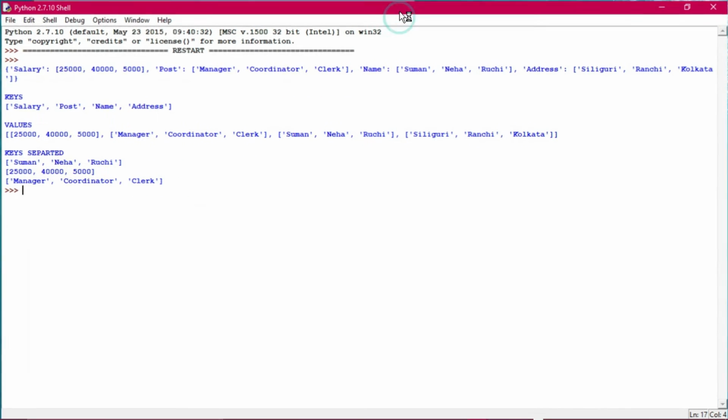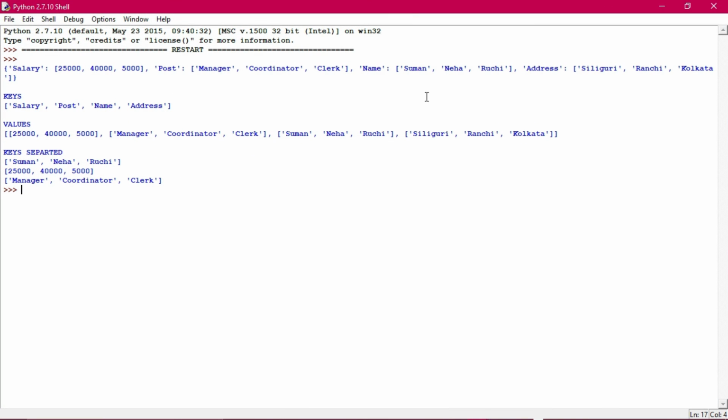Okay, you can see the output here. So that's the thing. All four keys have been printed. So this dictionary contains salary, post, name, and address as the keys, and these are their values. Okay, that is the thing.